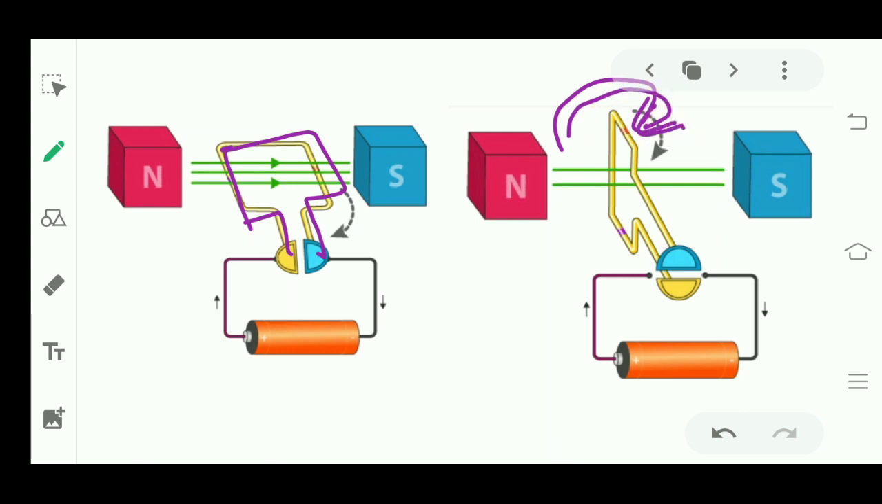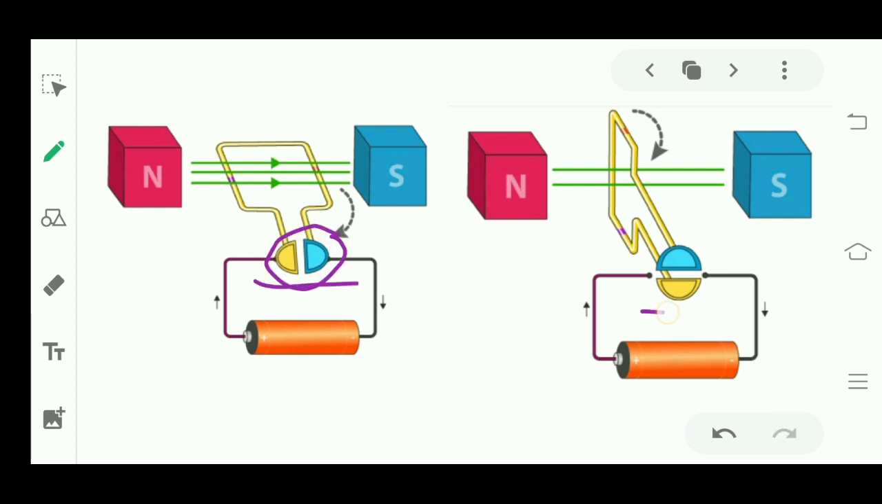After having half rotation, you can see here that initially the split rings were connected with the brushes. Here the split rings cut off their connection with the brushes. There is no connection. If there is no connection, that means electricity is not there in the coil at this time. If electricity is not there, then this coil should stop, because it is experiencing a force due to the current. But if now the current is not there, it should stop. But it hasn't stopped. Why?